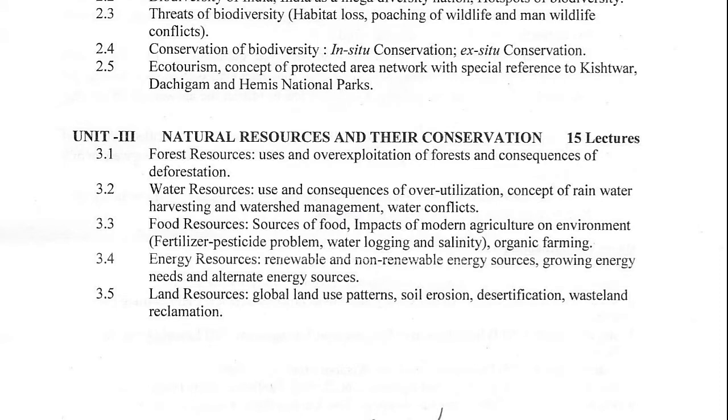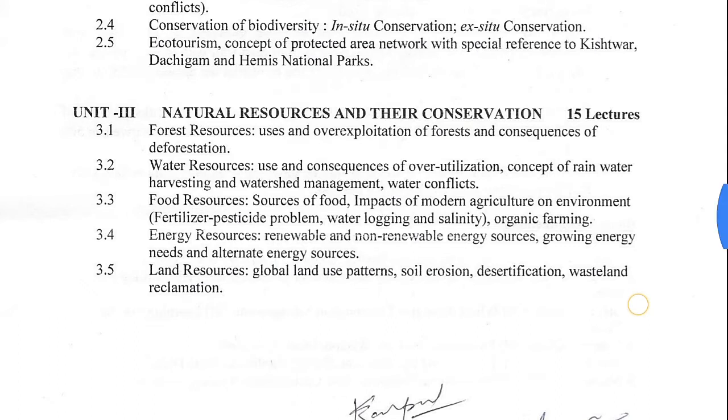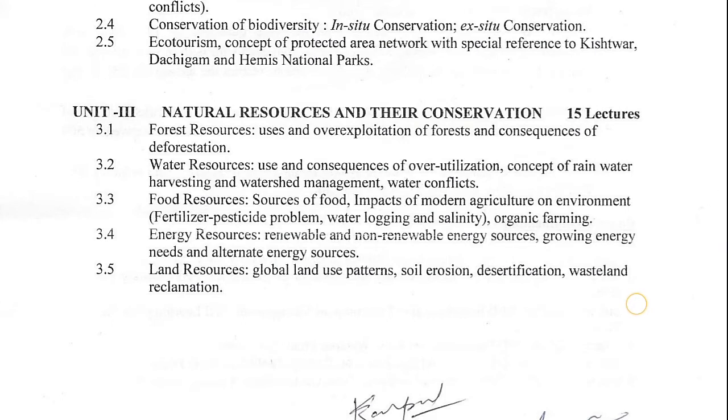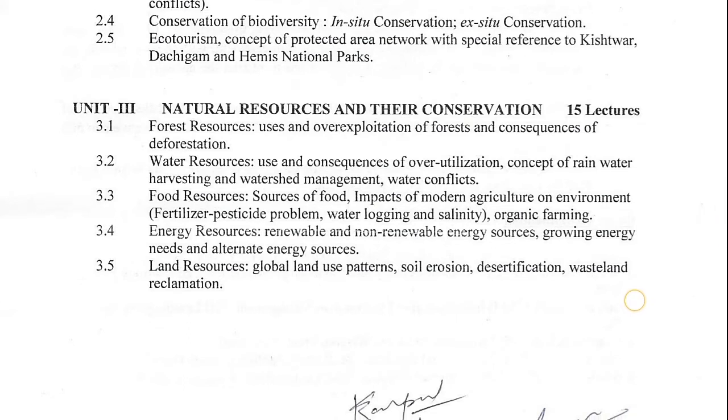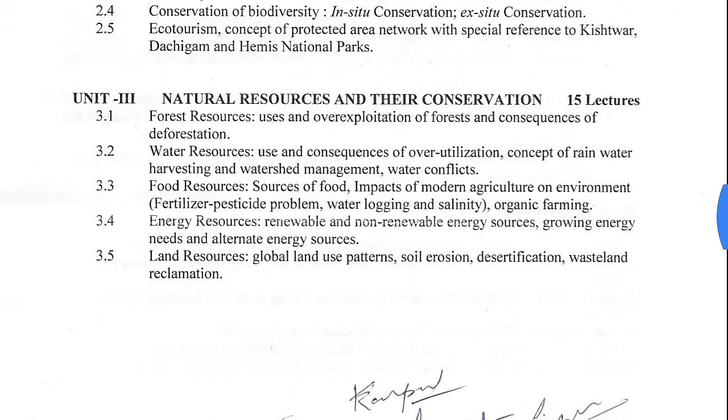The topics in this unit are forest resources, uses and overexploitation of forests and consequences of deforestation, water resources, use and consequences of overutilization, concept of rainwater harvesting and watershed management, water conflicts, food resources, sources of food, impacts of modern agriculture on environment, fertilizer, pesticides problems, water logging and salinity, organic farming, energy resources, renewable and non-renewable energy resources, growing energy needs and alternate energy resources, land resources, global land use patterns, soil erosion, desertification, wasteland reclamation.